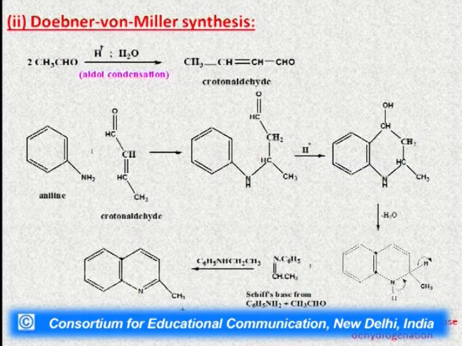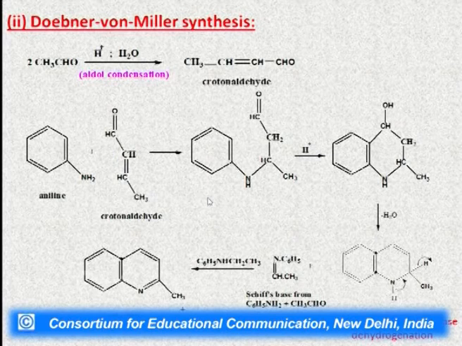These are the synthetic steps in which we have taken acetaldehyde, which will first undergo aldol condensation to form crotonaldehyde. This is crotonaldehyde, which will attack the aniline molecule in the same manner, that is the Michael type nucleophilic addition.